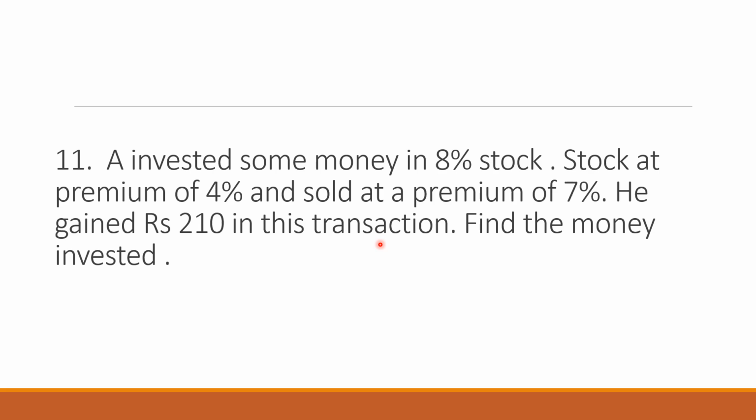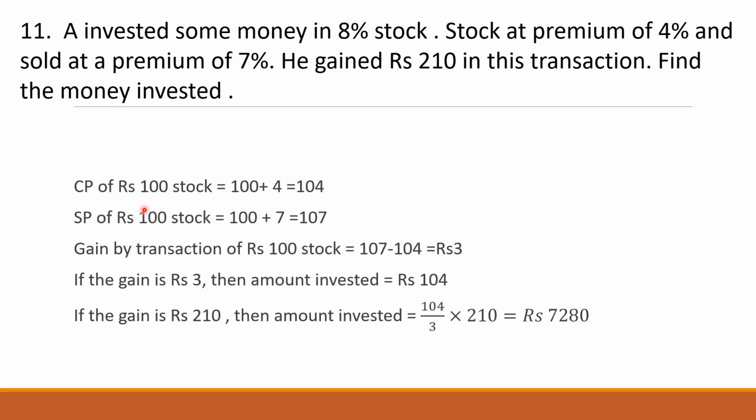Find the money invested. Now in the previous questions they were asking you to find the gain or loss, but here they have clearly given you the gain. What you have to evaluate is how much money the person invested. Now, CP of 100 stock is 100 plus 4, which is 104, because he purchased it at 4% premium. SP of 100 stock is 100 plus 7, which is 107. So, gain by the transaction of 100 stock is 107 minus 104, which is rupees 3.